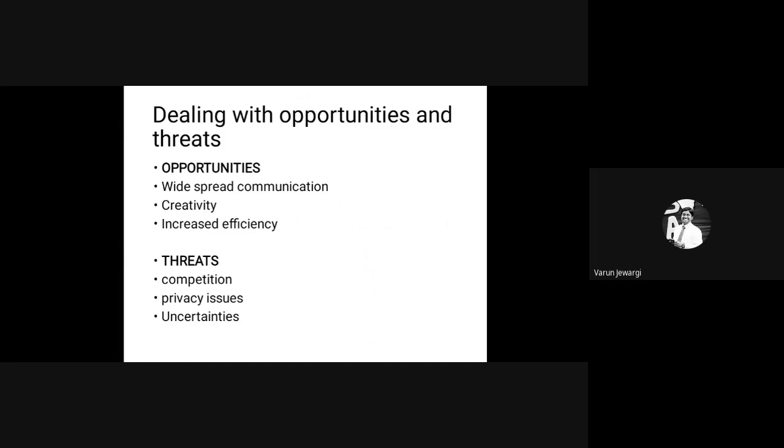Now opportunities, as we know, social media provides a lot of opportunities. The opportunities are uncountable. Among them, these are some of the opportunities. First is widespread communication. If you see social media spread across the world, Facebook has almost 1 billion users. Twitter has 300 million users. If a company or a person is using social media platforms, he can easily convey messages or information to a large number of people without meeting them personally or physically, or doing any kind of hard work. So it easily covers a large amount of people.